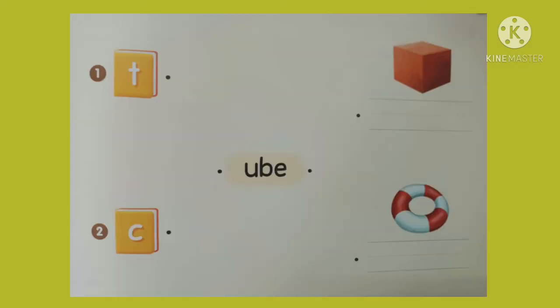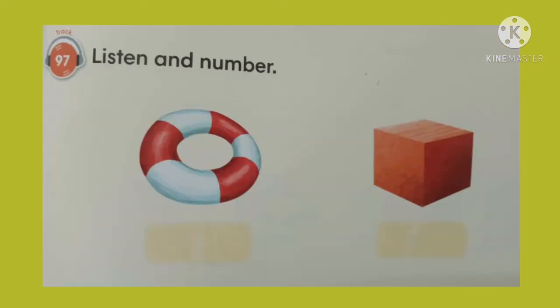On page 75, read, match, and write. Number 1, tube. Tube. Number 2, cube. Cube. On the bottom part of page 75, track 97, listen and number. Number 1, tube. Tube. Number 2, cube. Cube. That's all for today.